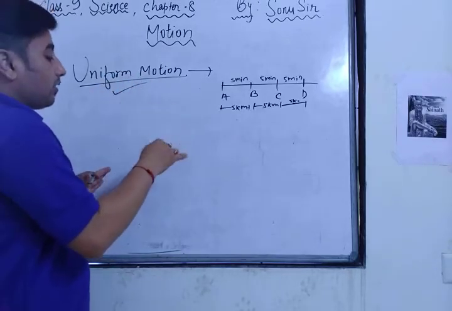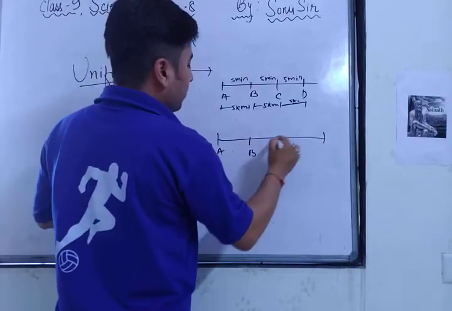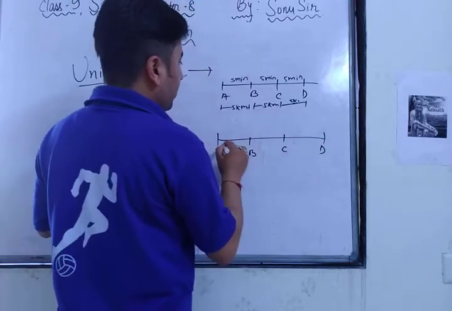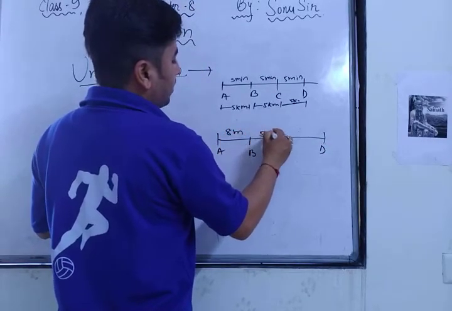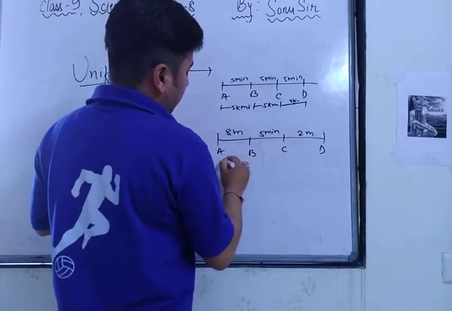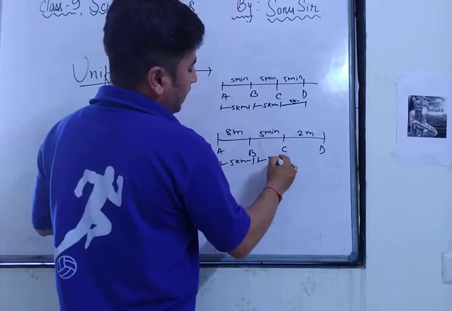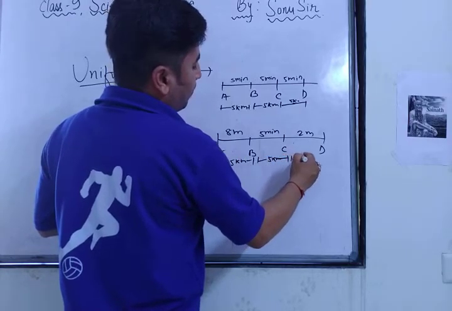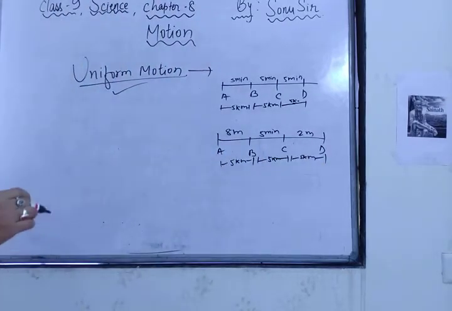And when the same object goes A to B, B to C, C to D, but the time taken is different: from A to B it takes 8 minutes, then 5 minutes, and then 2 minutes. You can see the distance is the same. When an object travels the same distance in unequal intervals of time, then that object is said to be in non-uniform motion.